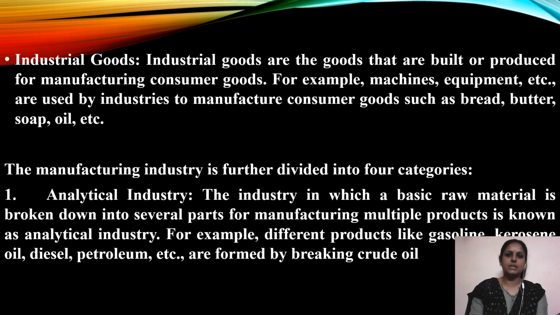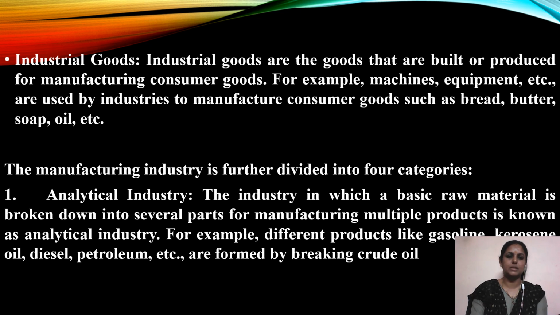Industrial goods. Industrial goods are the goods that are built or produced for manufacturing consumer goods. For example, machines, equipment, etc. are used by industries to manufacture the consumer goods. The manufacturing industry is also divided into four categories.